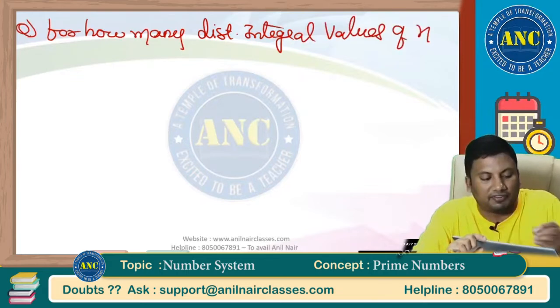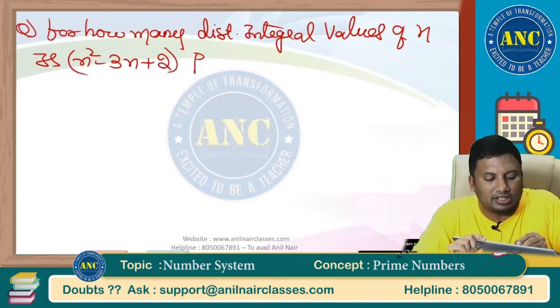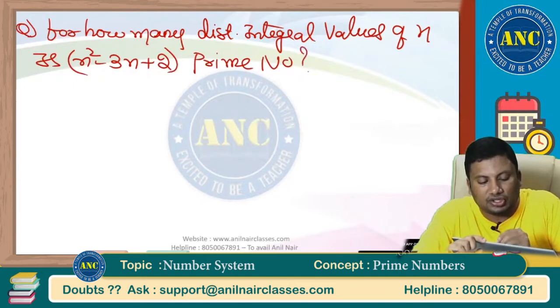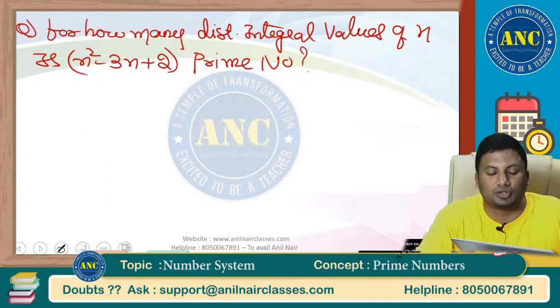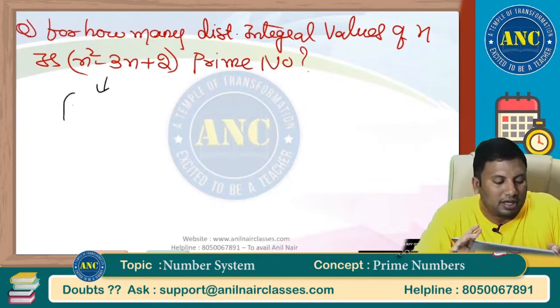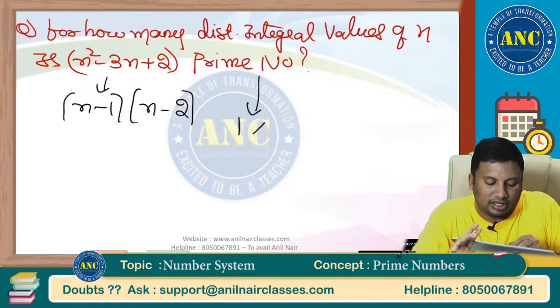For how many distinct integral values of n is n square minus 3n plus 2 a prime number? There is a quadratic expression given, and we need the number of distinct integral values of n for which it will be a prime number. This is nothing but (n minus 1) into (n minus 2). What is a prime number?